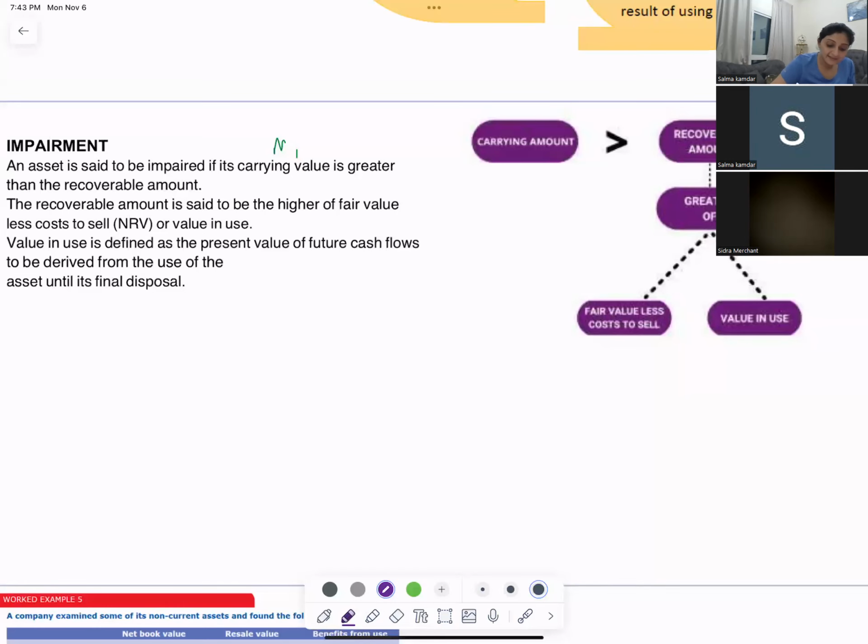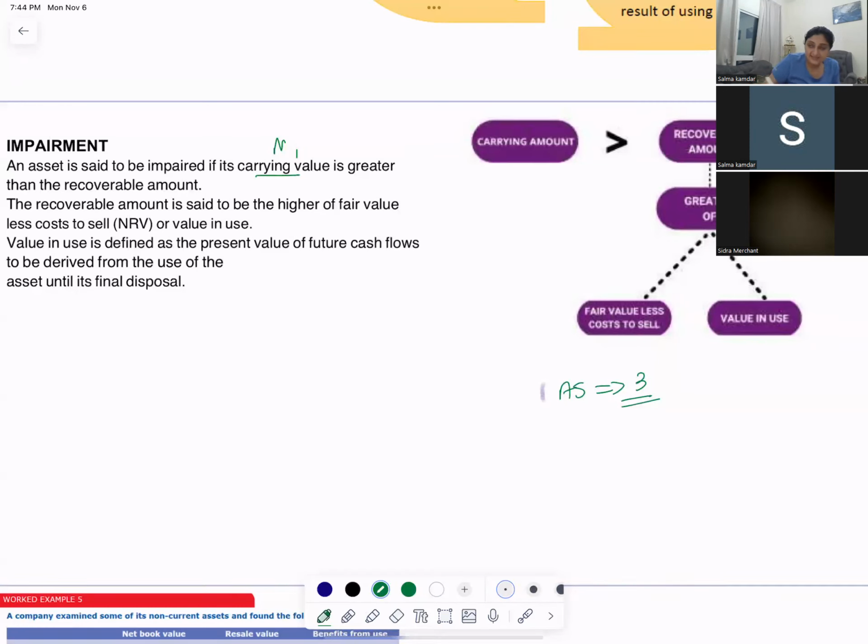So this is IAS 36, and IAS 36 talks about impairment of assets. What does it talk about? Impairment of assets. So they tell you that whenever the carrying value of your asset, means whenever the net book value of your assets is more. Net book value means what? You say cost minus depreciation to date, and you get the net book value. Net book value is the value at which you show your assets in the balance sheet. Correct?